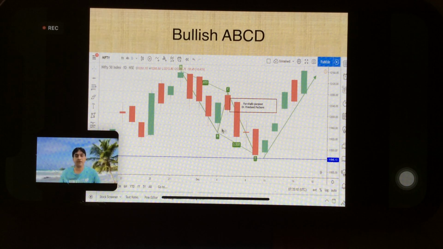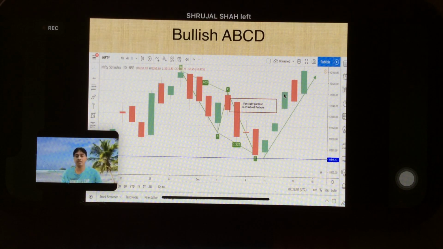So what are the targets for this? For the target we have to draw Fibonacci from C to D. From C to D we have to draw Fibonacci. Its 0.382 and 0.618 are our targets. 0.382 and 0.618 are our targets for that. And the C point is our final target. So we would have booked it here.